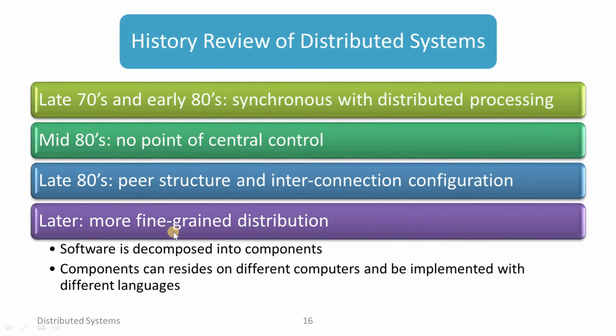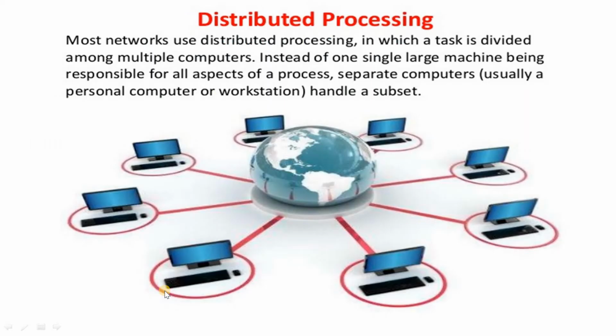Later, more fine-grained distribution took place. Software is decomposed into components. The components can reside on different computers and be implemented with different languages.